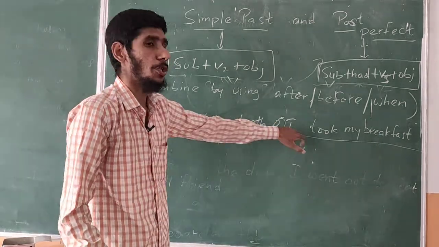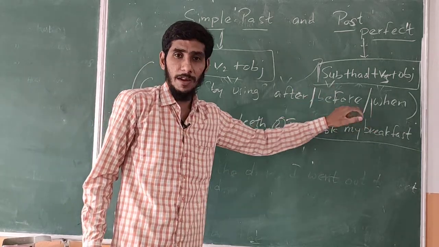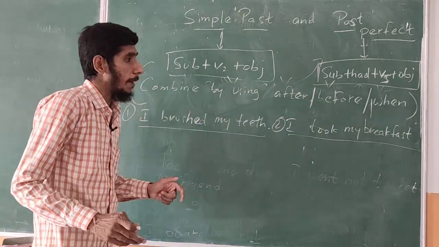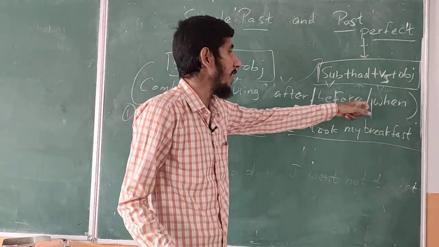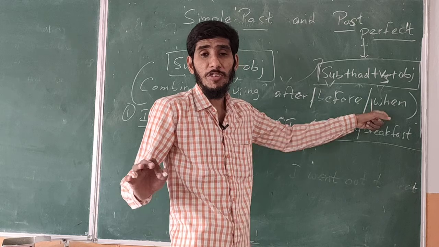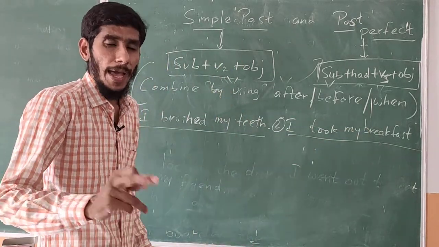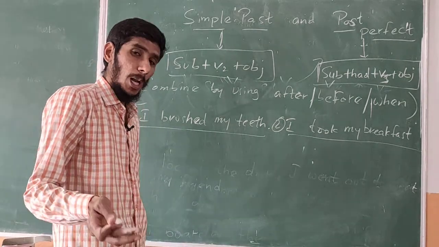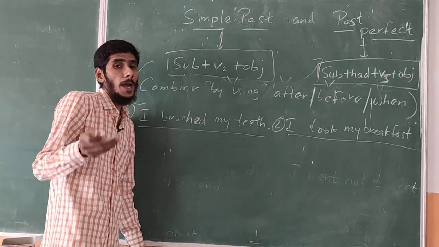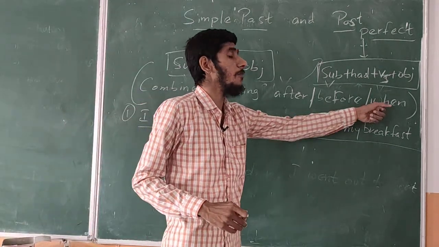We have to join these two sentences by using before, after, or when. Which is suitable? Sometimes both are possible. After and before both are possible. When is mostly used for simultaneous actions, I mean actions happening at a time, like simple past with simple past, or simple past with past continuous. But here, with simple past and simple past, we mostly use this one.